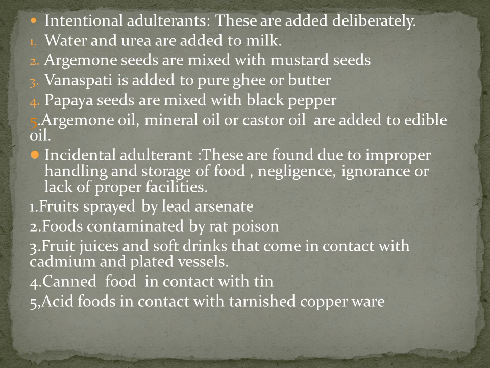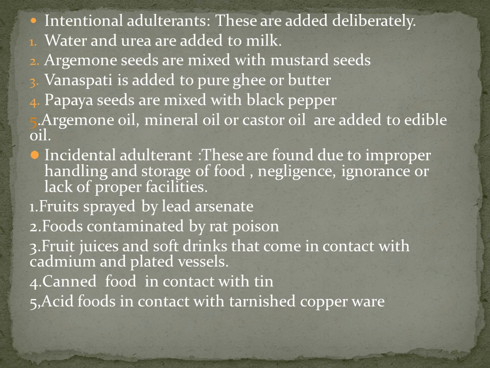Papaya seeds are mixed with black pepper. Argemone oil, mineral oil or castor oil are added to edible oil. These are done intentionally, knowingly, deliberately. Therefore, these are called intentional adulterants.